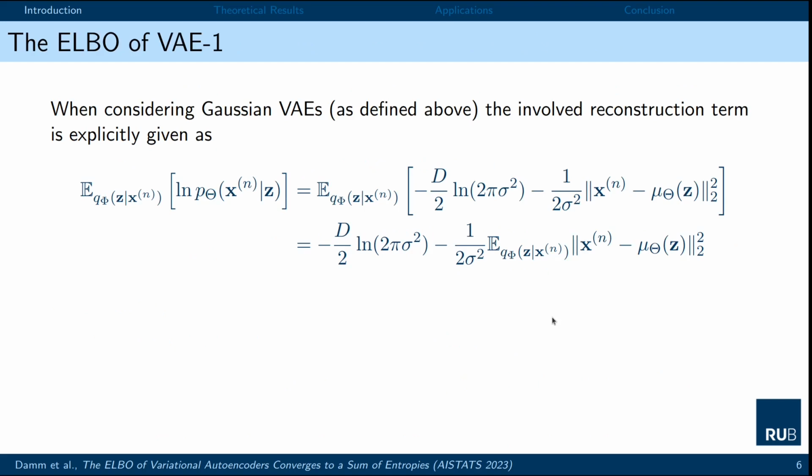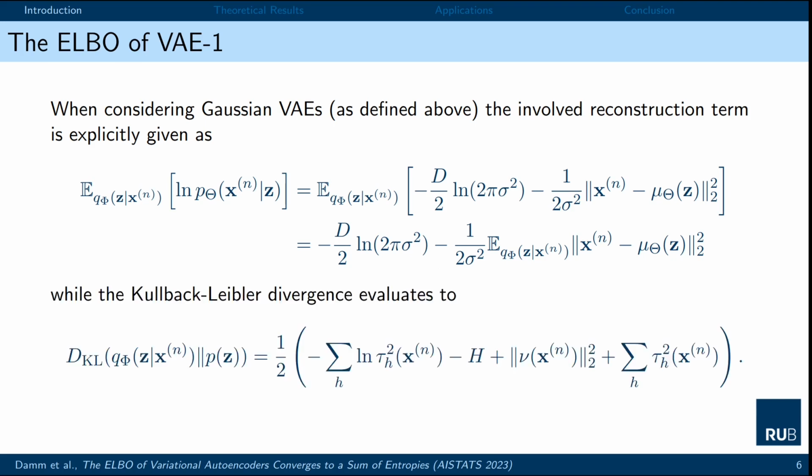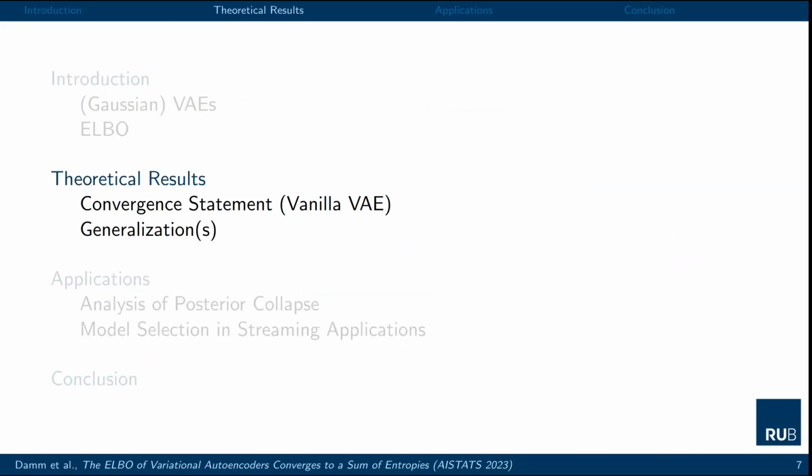Let's have a bit of a closer look at the ELBO of Variational Autoencoder 1. So we see that we have one term here that looks already quite like a Gaussian entropy. And then we have the reconstruction error, so the performance of this encoder-decoder channel weighted by the inverse of the variance. And as both the encoder and the prior are Gaussian distributions, of course, the Kullback-Leibler divergence, and therefore the regularization score, has a closed form solution. So we're now ready to discuss the theoretical result in a bit more detail.